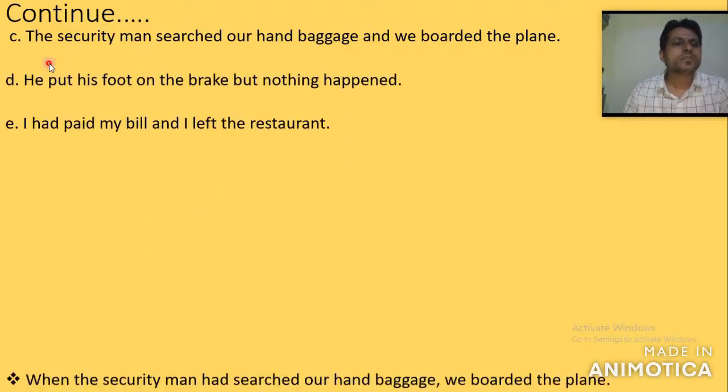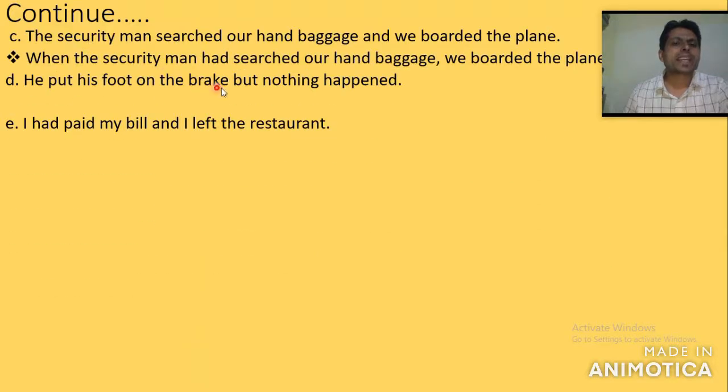When the security man had searched. We write "had searched" because it is the first event. If there is a first event, it must be written in past perfect tense. So: when the security man had searched our hand baggage, we boarded the plane. Okay, now let's jump to number D.